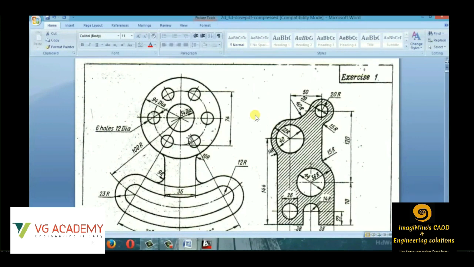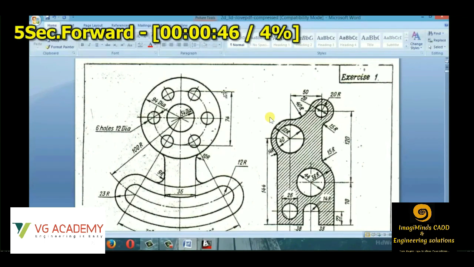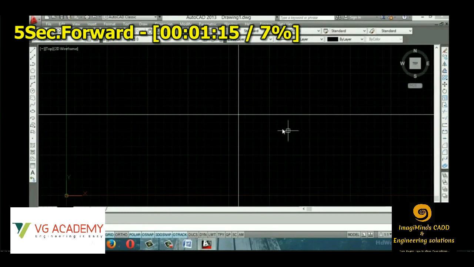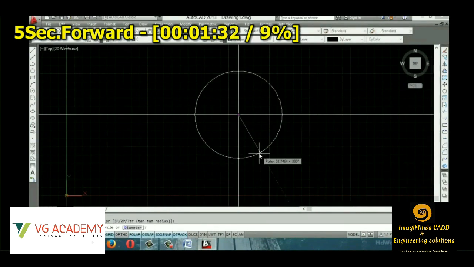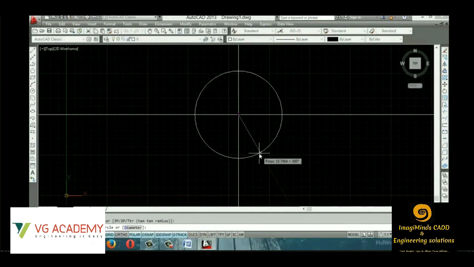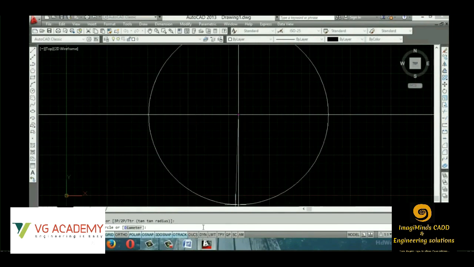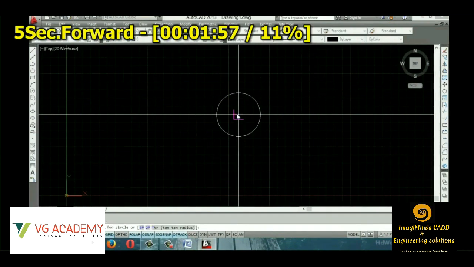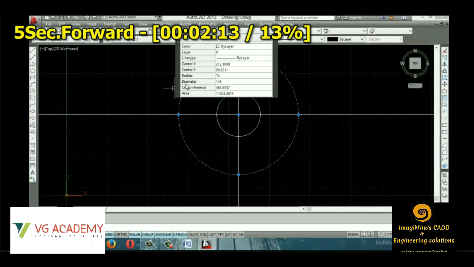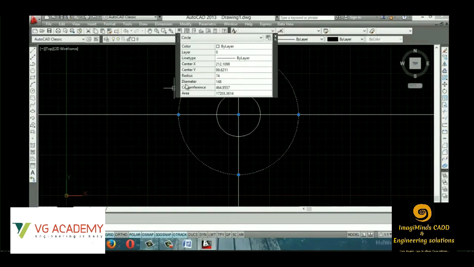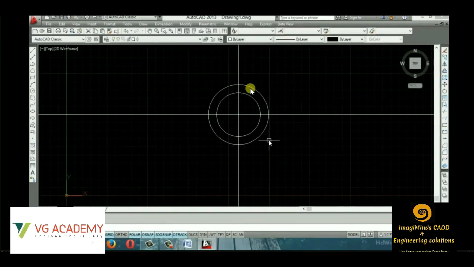Now in this topic we'll be seeing, if we want to draw this type of exercise, this type of objects, how we will be drawing. I'll be showing you in step-by-step format. First of all, we have to take a circle. This will be the process of drawing a circle. We have to give a different radius for different circles. These are the circles we are drawing. We can change the properties of the circle with the help of the property option.